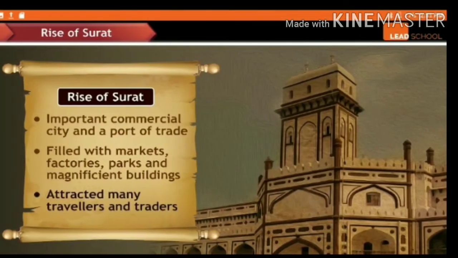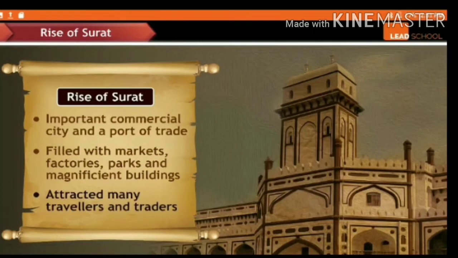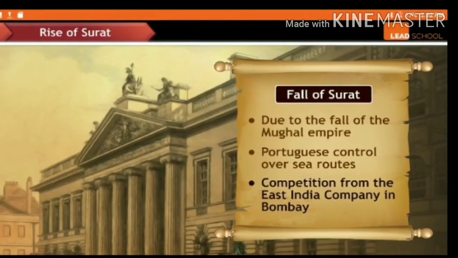So let us discuss the factors of the rise of Surat. It was an important city and a port of trade, filled with markets, factories, parks, and magnificent buildings, which attracted many travelers and traders. Now we will discuss the fall of Surat.